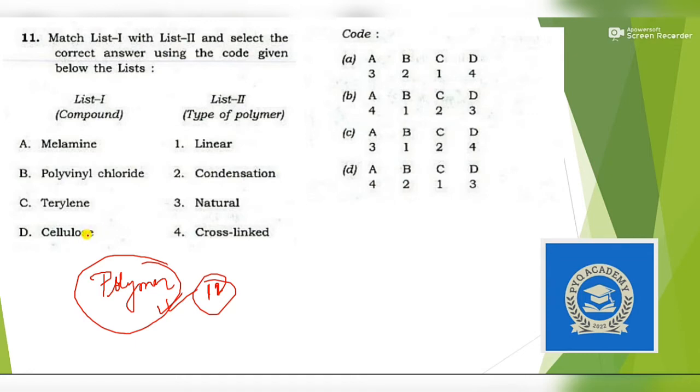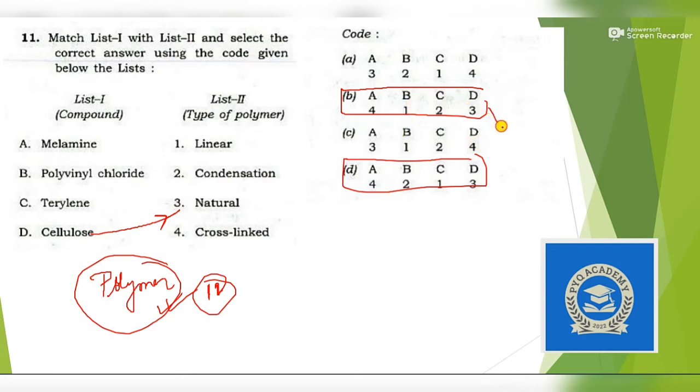If you have to take a guess, you can easily guess that cellulose is a natural polymer. So for option D it should be 3. So it is 3 and it is 3. Now you are left with 50-50. In this case, if you are down to 50-50, then you must take a chance. Now polyvinyl chloride is linear, so for B it is 1, so this is wrong. We are left with our answer option B. Okay, so next question.